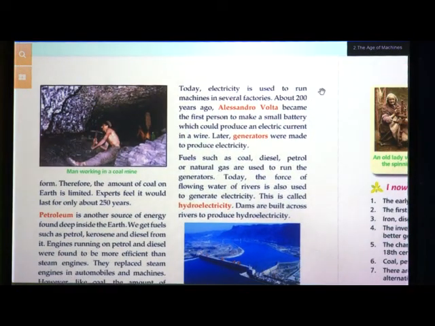Today, electricity is used to run machines in several factories. About 200 years ago, Alessandro Volta became the first person to make a small battery which could produce an electric current in a wire. Later, generators were made to produce electricity. Now, today we are using electricity, right?